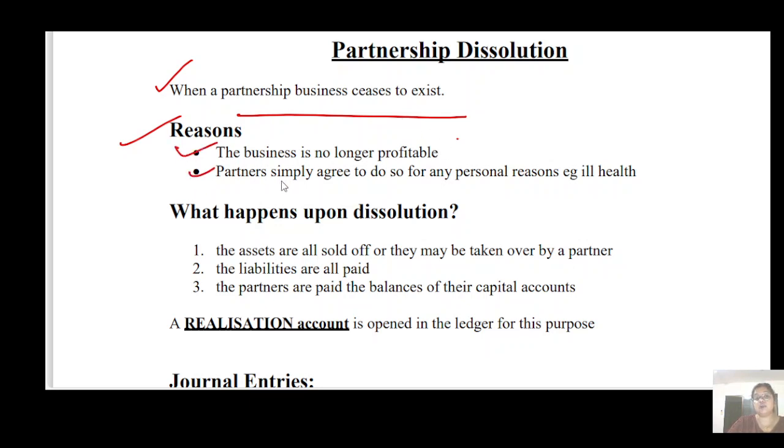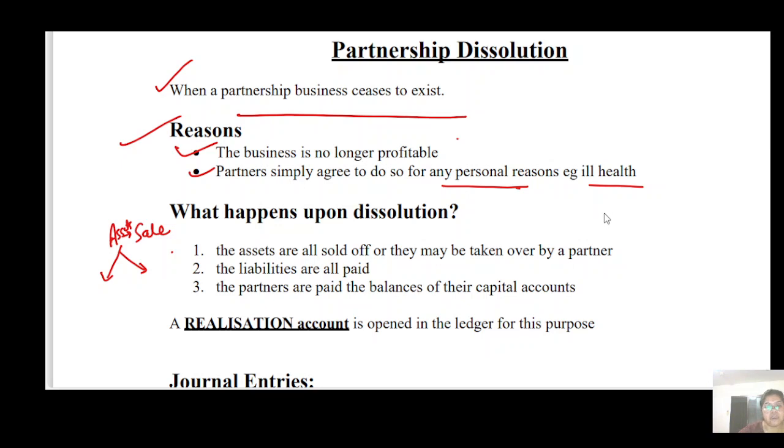Okay, another reason is maybe any personal reason, or maybe someone is not feeling well at that time, also they want to wind up their company, their firm, their business. Okay, so what happens when dissolution happens? First of all, you have to sell out your assets. Now to whom you're going to sell your assets, it's up to you. And who is going to sell, it's also up to you.